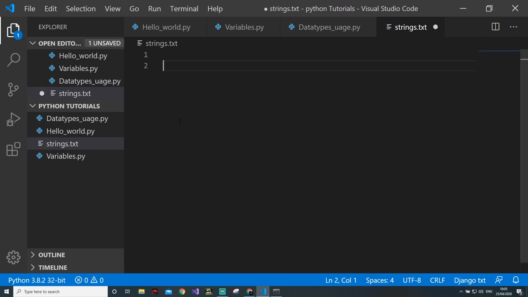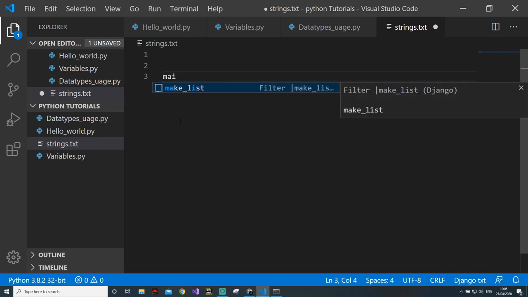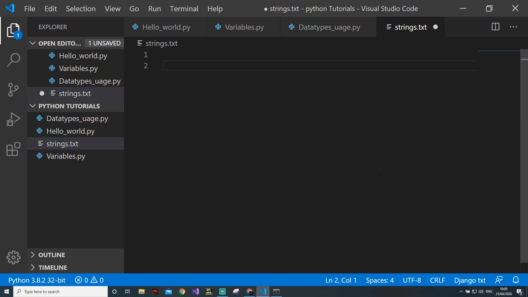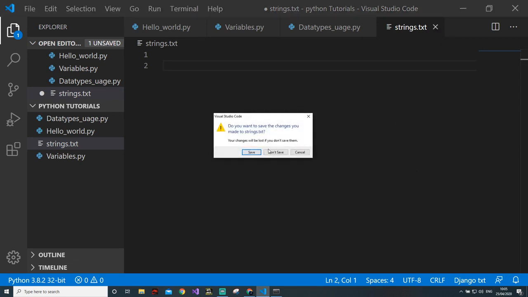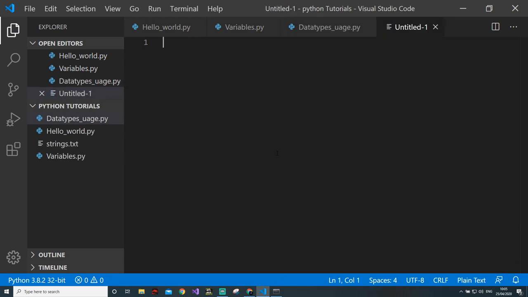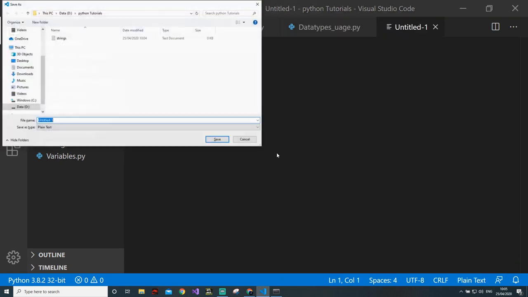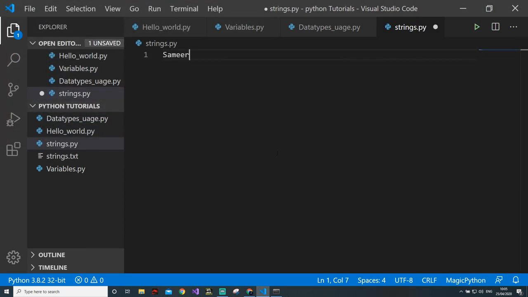For example, we will write a main program with strings. I'm writing Samir. This can be indexed as 0, 1, 2, 3, 4, 5. So 0 will represent S, 1 will represent A, 2 will represent M, 3 will represent I, 4 will represent R. So this is how it actually works.